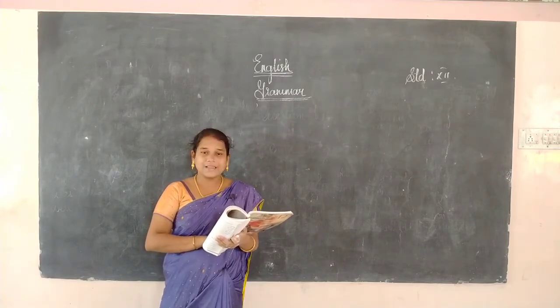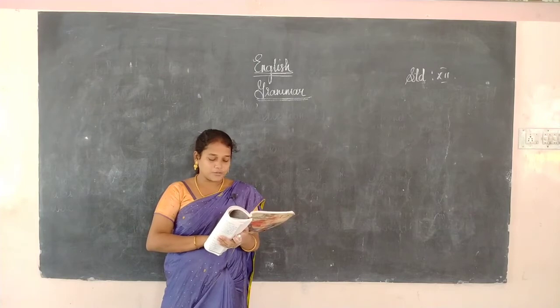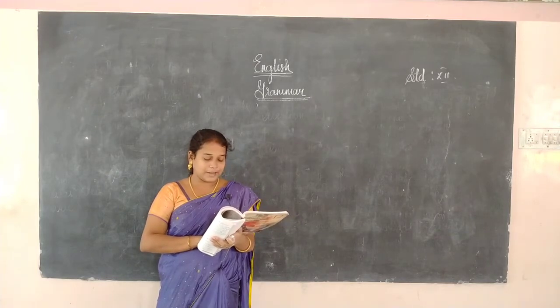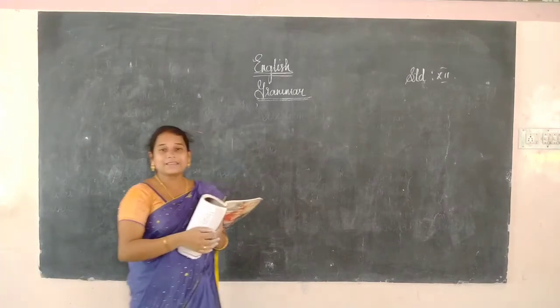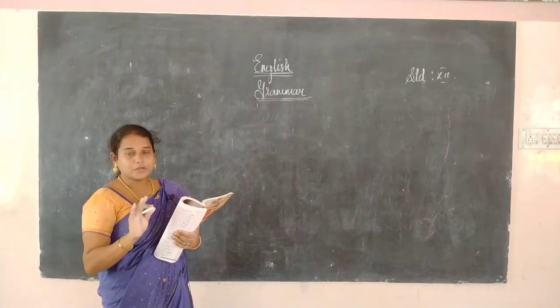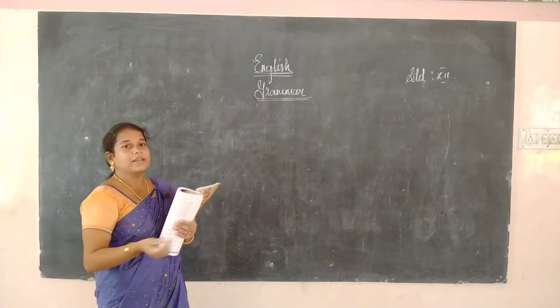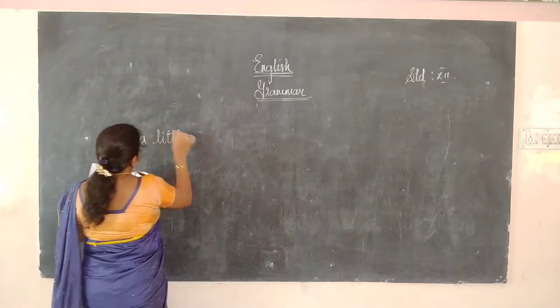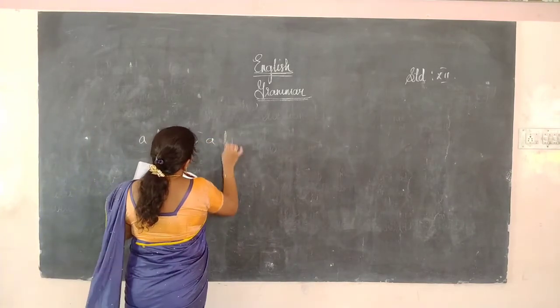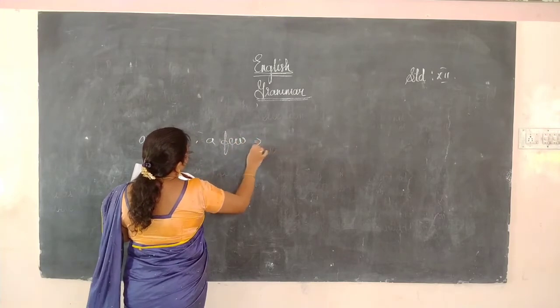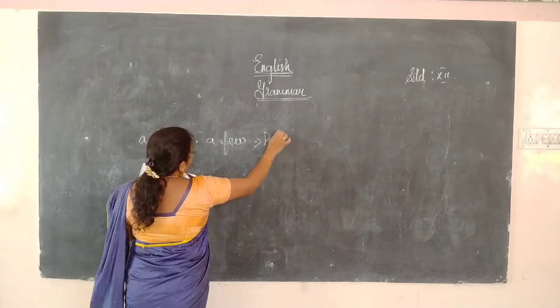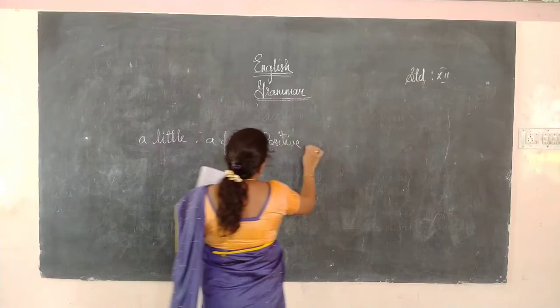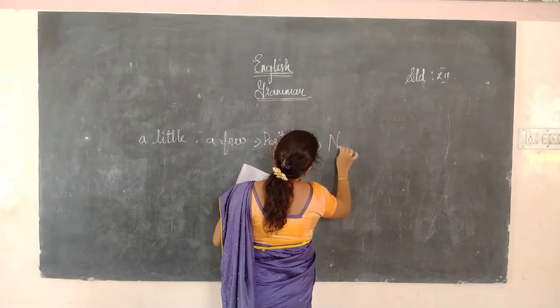Words like a little or a few are positive, and therefore they take a negative tag. A little, a few. It is positive, so we have to write the tag in the negative. It is in the form of positive, so we will get a negative tag.